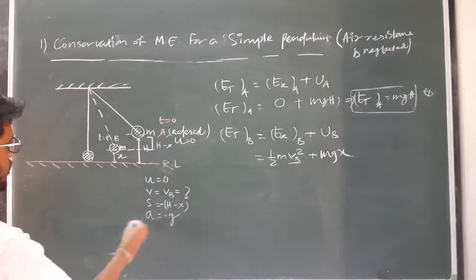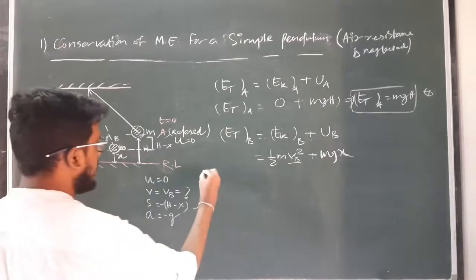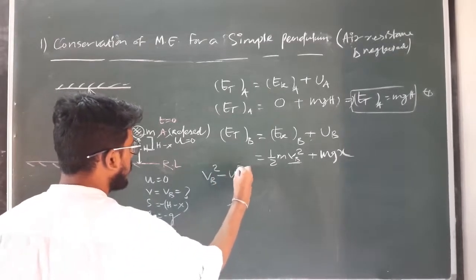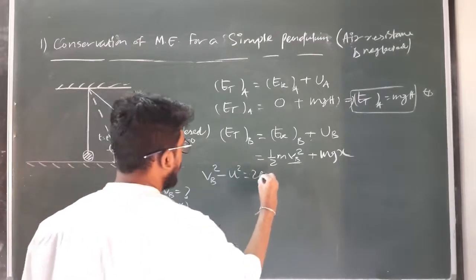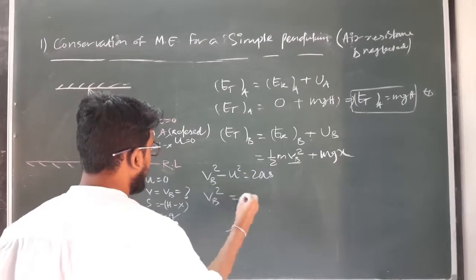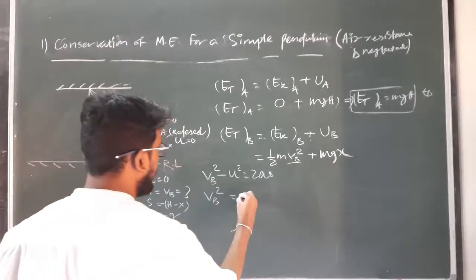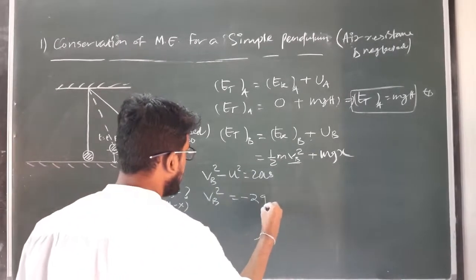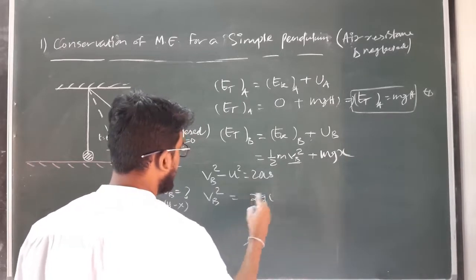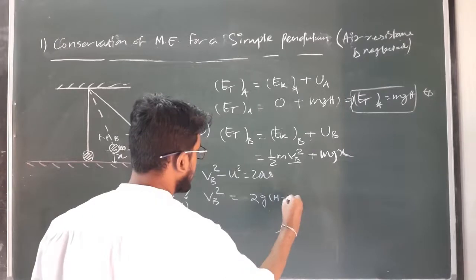So using equation of kinematics, we will get vb square minus u square equal to 2as, or this can be written as vb square, as u is 0, equal to minus 2g into minus h minus x, or simply it will be 2g into h minus x.